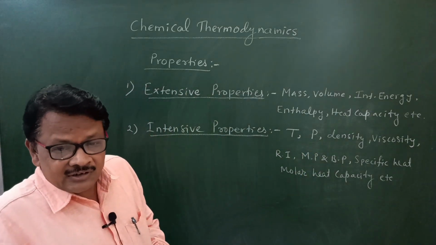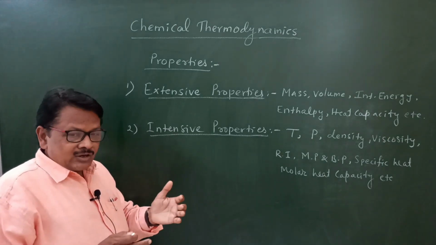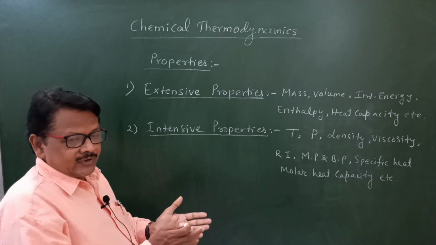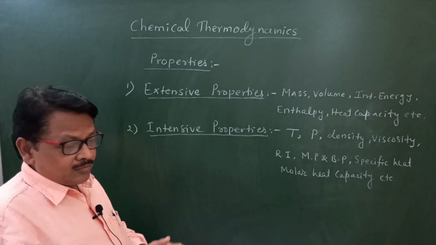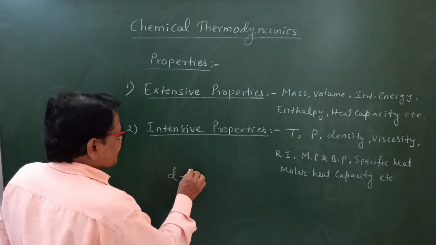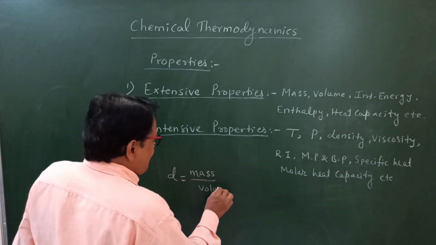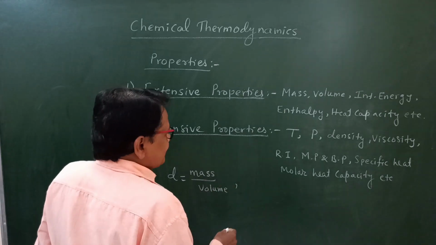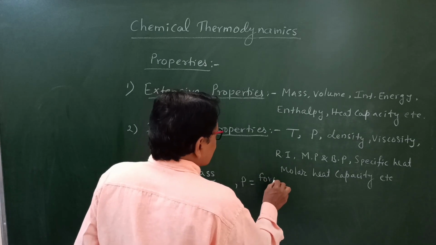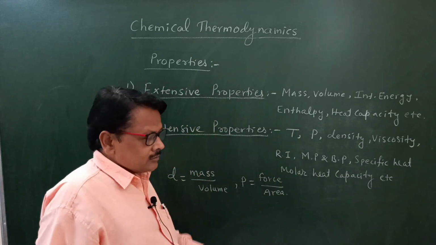Density, what about density? Density is nothing but the mass per unit volume. Density of 1 liter water, 1 ml water, 100 liter water is the same. Density of water is always 1. Mass per unit volume, that is the density. If you consider density, D is equal to mass upon volume. Again, pressure, P is equal to force upon area. So these are also intensive properties.